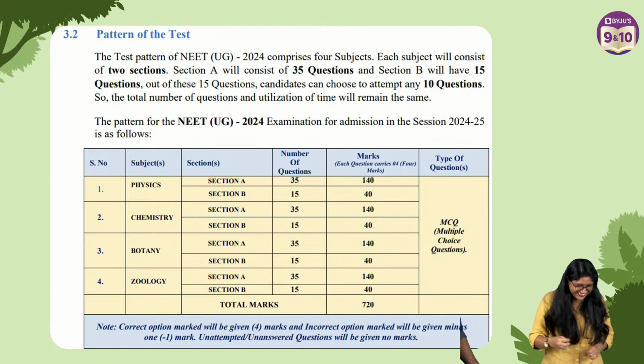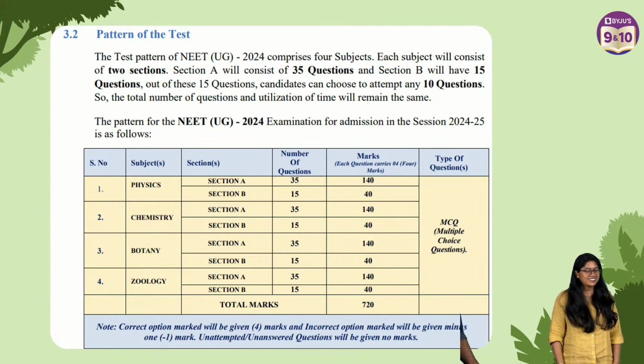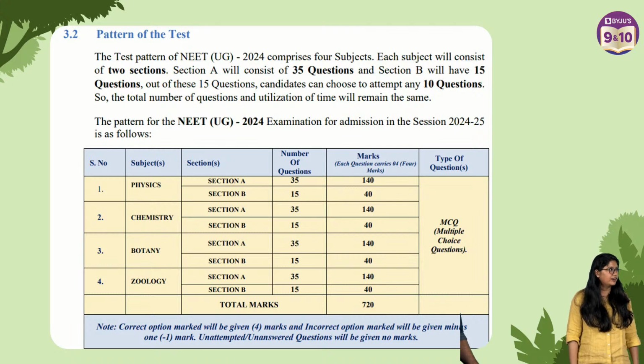Then you need to get around a 90% score in bio to even stand a chance to get a good college.